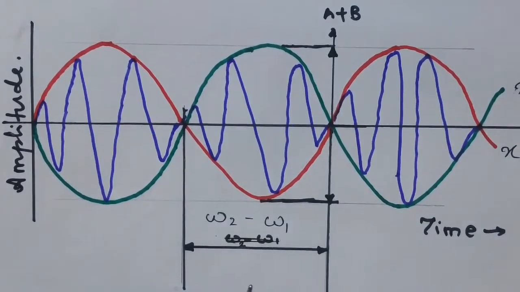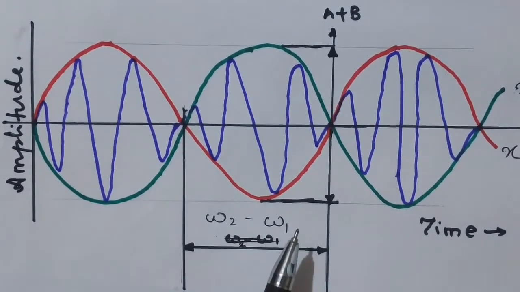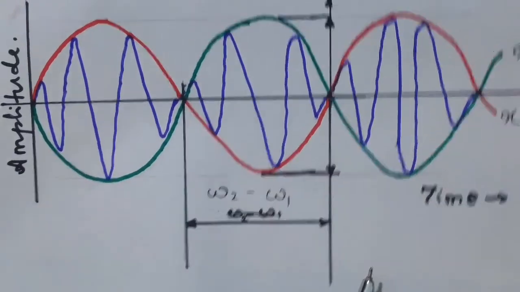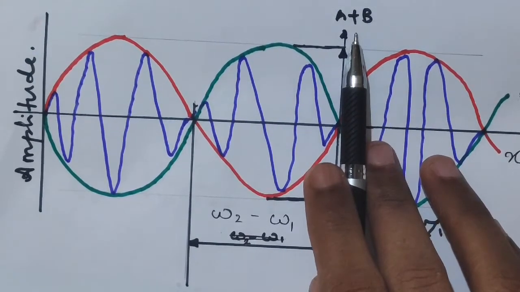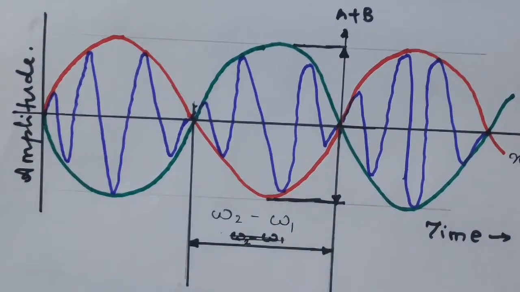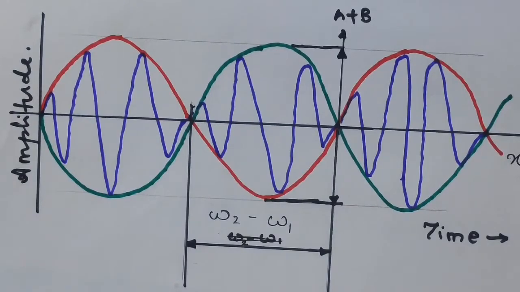One, the frequency of beats, that is omega 2 minus omega 1, must be very small. It cannot be a very large difference. Secondly, the amplitudes A and B must be approximately equal. These amplitudes cannot be too different. A slight difference in frequency and a slight difference in amplitude will result in the beat phenomenon. So friends, this is about the beat phenomenon in mechanical vibrations.